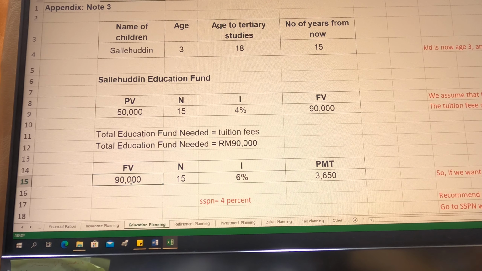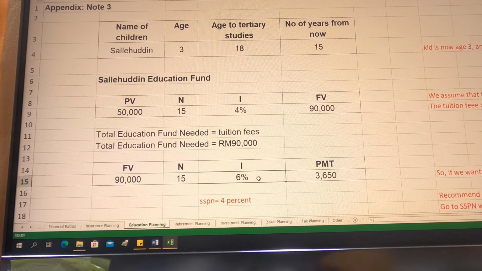My suggestion to you is that you should suggest the client to invest in SSPN. This is because once the client saves in the SSPN, they are able to get a tax relief. That's one thing. Number two, you have to make sure that the interest rate you are using here is similar to the one offered on the SSPN website.